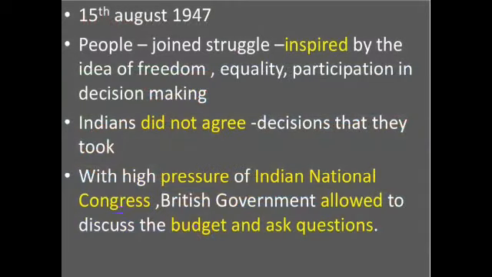Basically, on 15th August 1947, we all got independence, and people joined the struggle inspired by the ideas of freedom, equality, and participation in decision making. Next, Indians did not agree with the decisions that they took. With high pressure of the Indian National Congress, the British government allowed them to discuss the budget and ask questions.